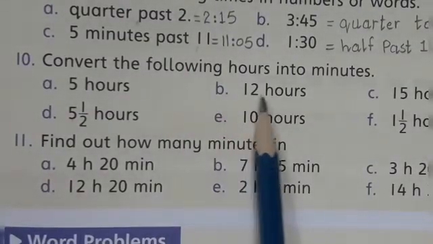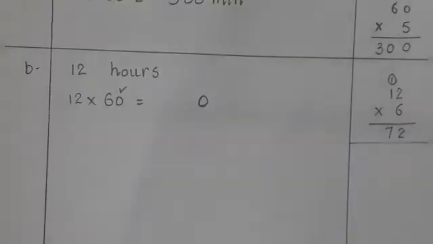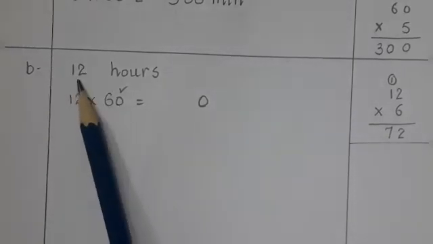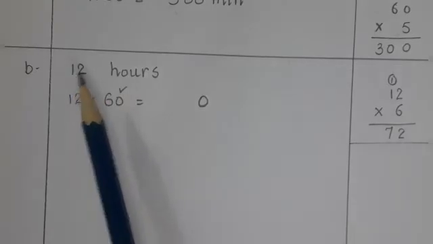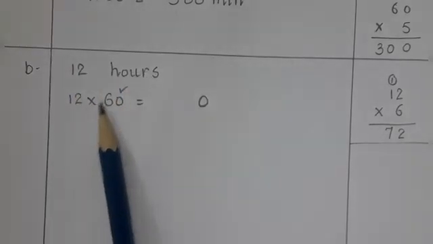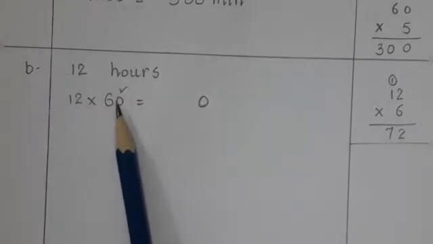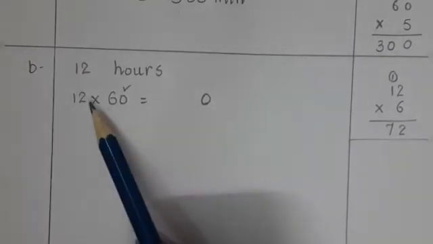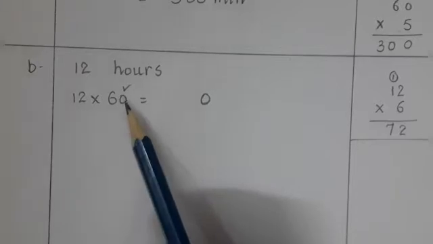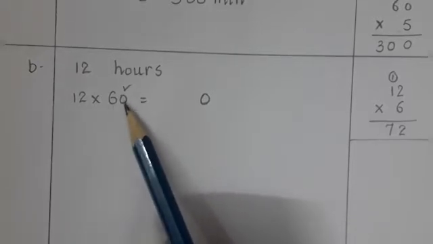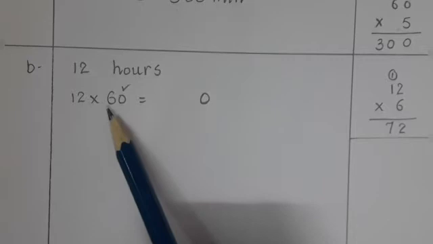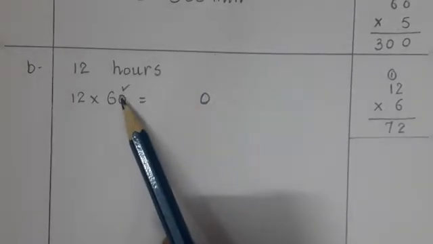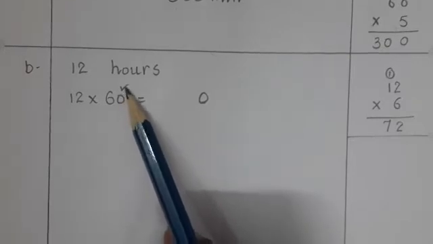Now B part is 12 hours. Okay students, in part B again we will multiply 12 by 60 because 1 hour is equal to 60 minutes. So 12 multiply 60. Students, as I told you, an easy method: when we multiply any digit by tens, 100, 50, 60, 200, 300, 1,000, 10,000, these type of numbers, we will just count how many zeros are on this side.